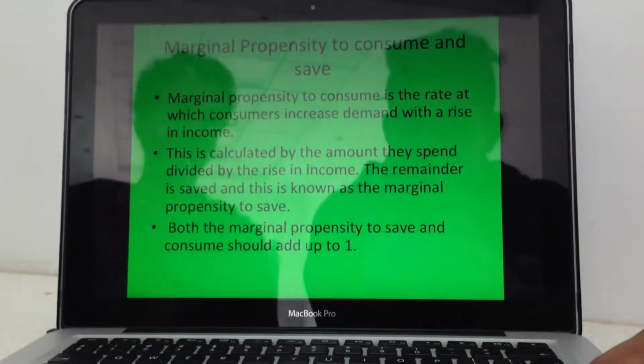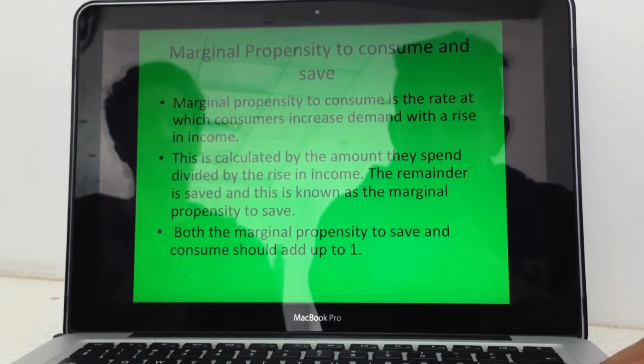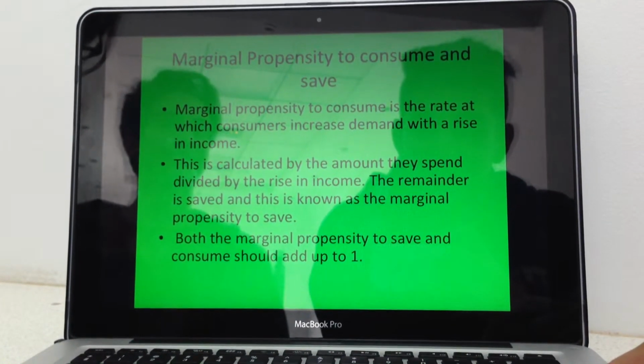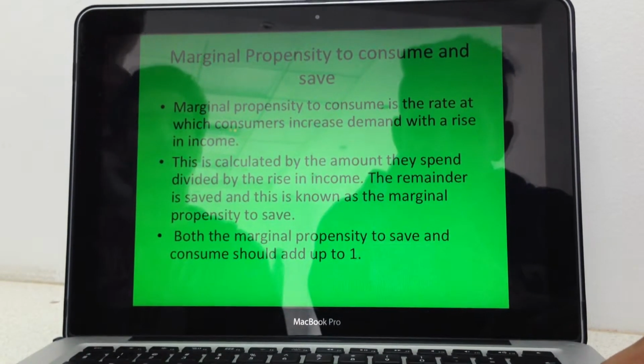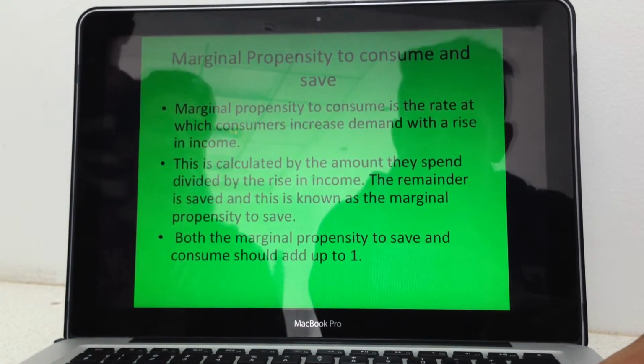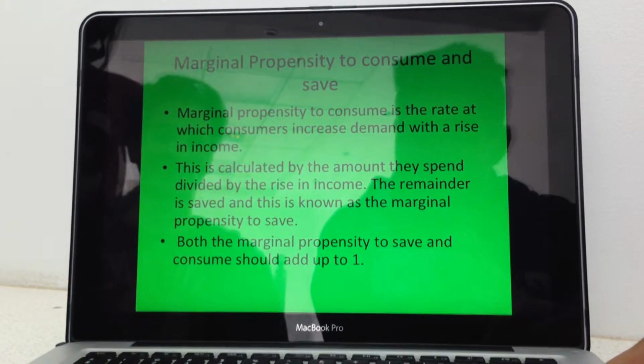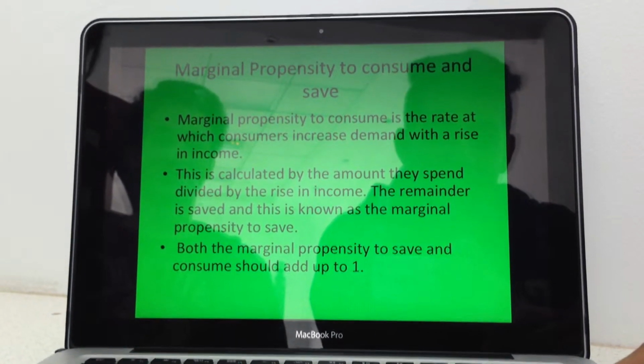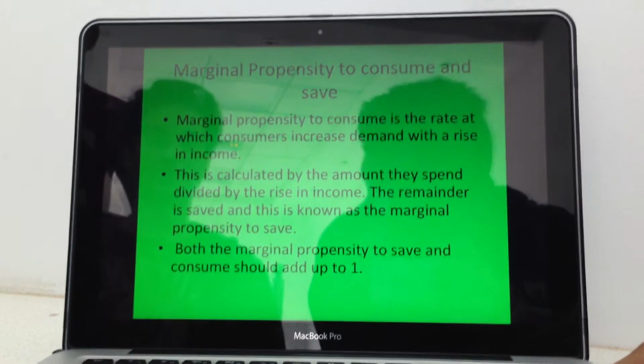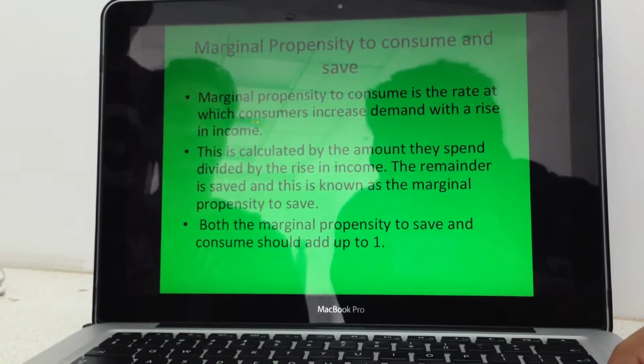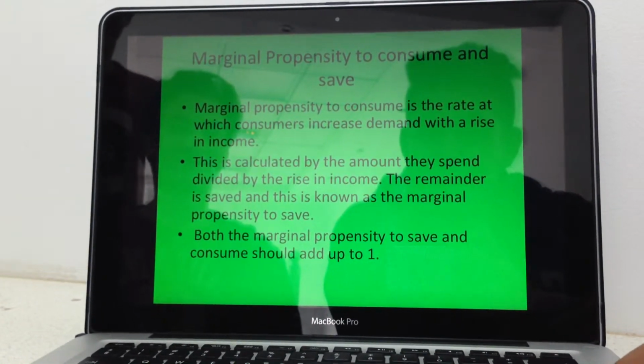Marginal propensity to consume and save. Marginal propensity to consume is the rate at which consumers increase demand with a rise in income. This is calculated by the amount they spend divided by the rise in income. The remainder is saved, and this is known as the marginal propensity to save. Both the marginal propensity to save and consume should add up to 1.